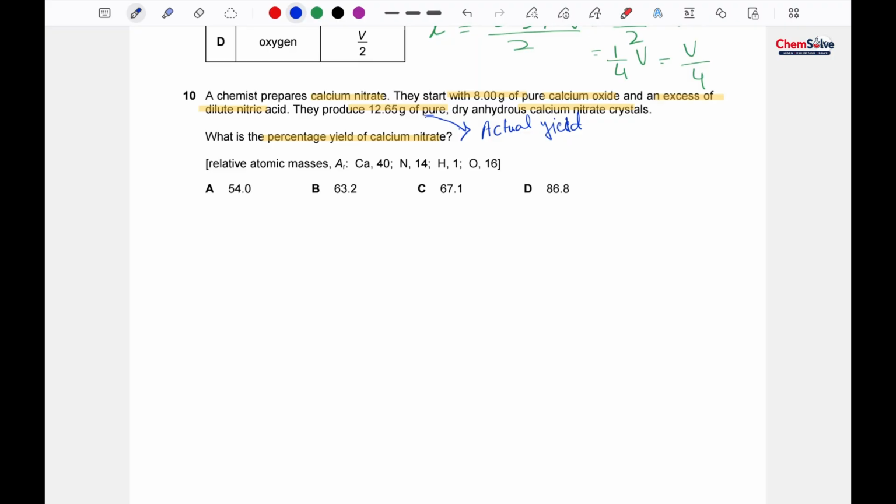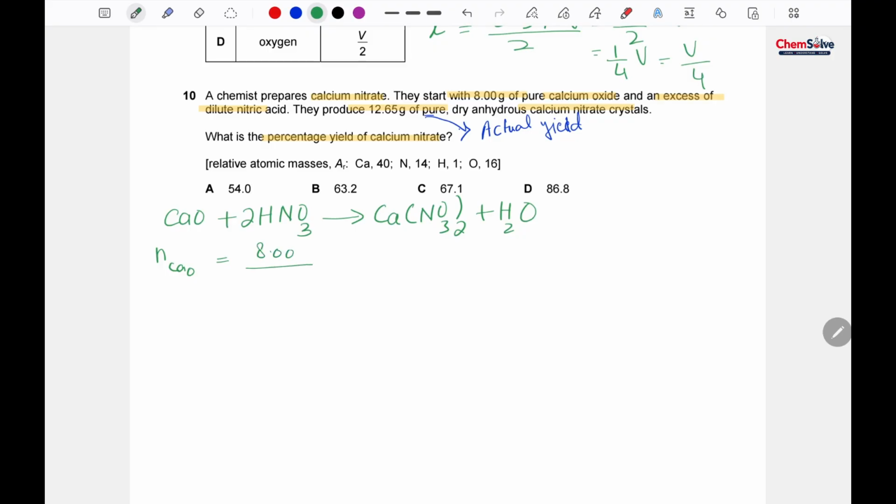Okay, so I need to write the equation first. Equation is CaO, calcium oxide, reacting with nitric acid, 2HNO3, and it will produce calcium nitrate, that is Ca(NO3)2 plus water. Okay, now the mass of the calcium oxide is given, so I will find out the number of moles of calcium oxide.